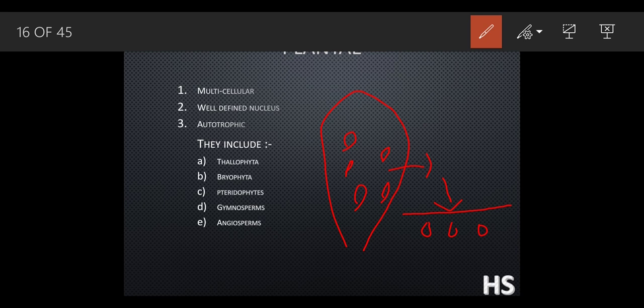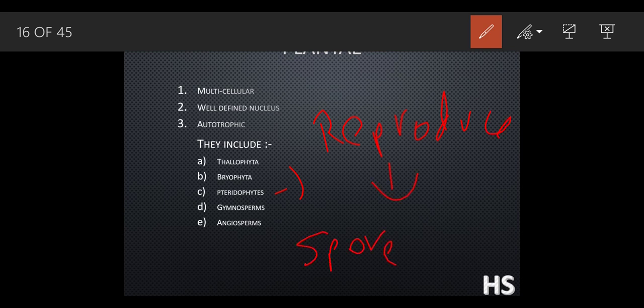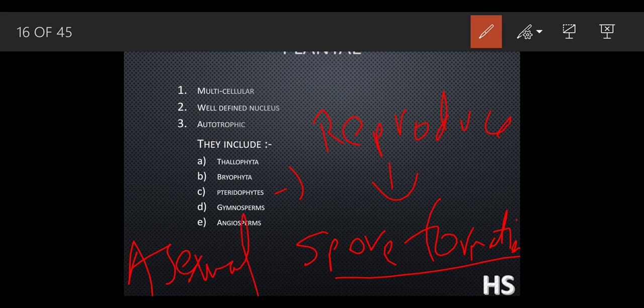So the function of this pteridophyte is, they are spore bearing on the underside of the leaves. They usually reproduce, means grow, from spore formation, and spore formation is nothing but the asexual method. What does spore formation mean? It means asexual methods of reproduction, because it does not involve any parent, that is the male or the female. It gives a new generation on its own due to the spores.